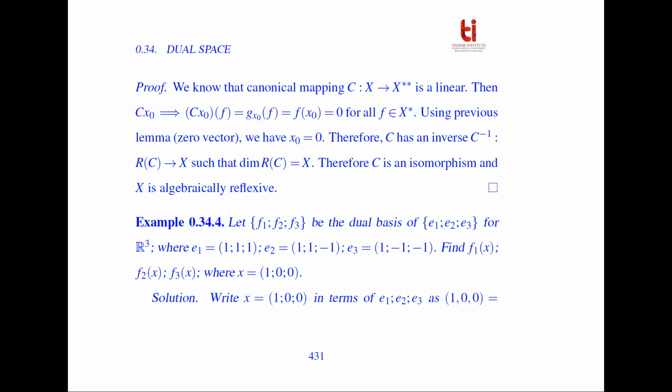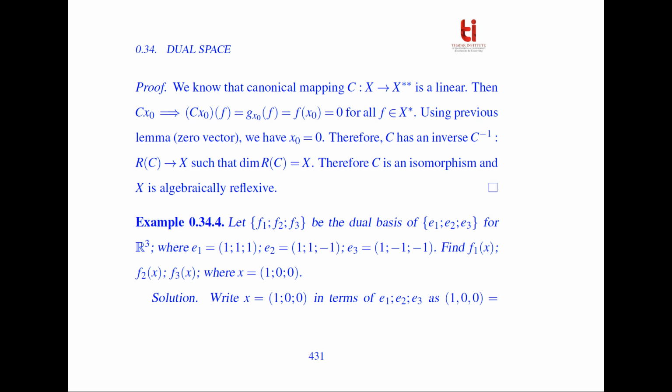And using the previous zero vector lemma, we have x naught is equal to 0. Therefore, C has an inverse C inverse from the range of C to X such that the dimension of the range space of C is equal to that of X. Therefore, C is an isomorphism and X is algebraically reflexive.